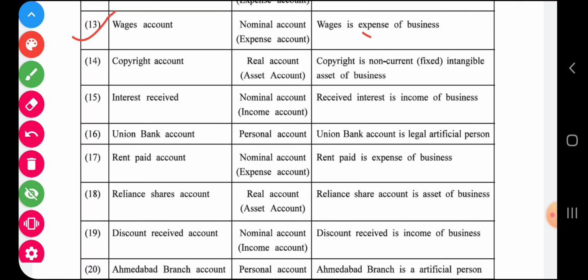Wages is an expense because we are going to pay wages, so nominal. Copyright is an intangible asset. If you remember the first chapter, asset means real. Interest received is income, so nominal. Union Bank is a legal artificial person. Any bank name given to you is considered a personal account. Then rent paid, again an expense, so nominal.